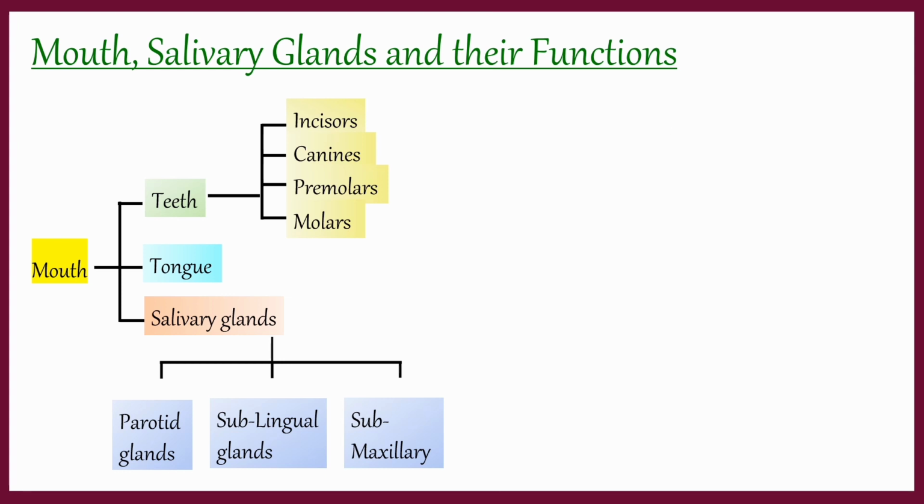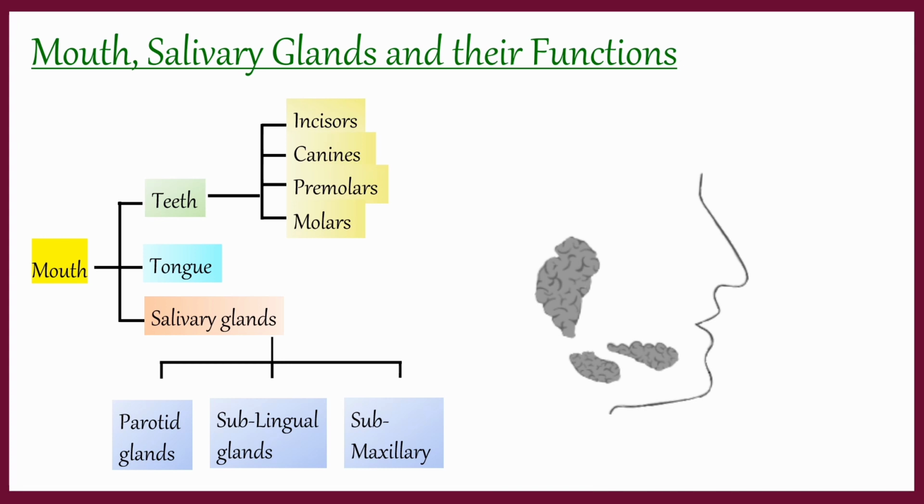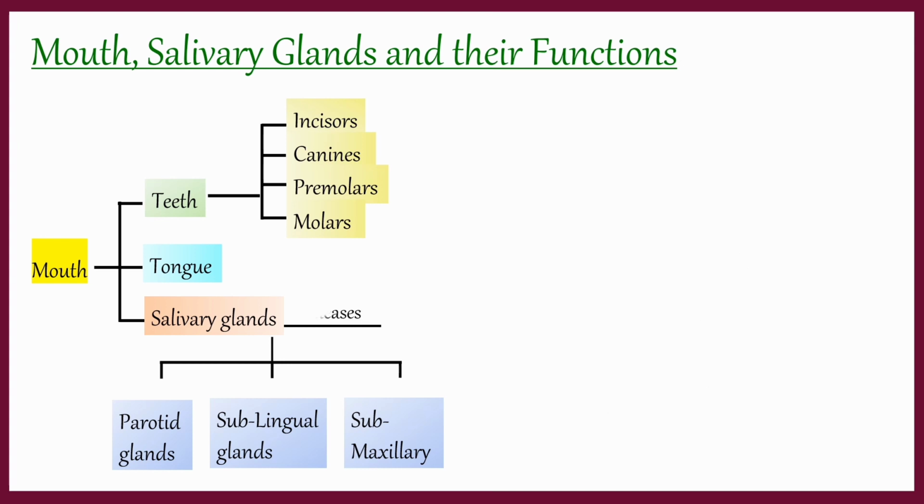These glands secrete a substance called saliva. It is released when the food is present in the buccal cavity. It is also released at the sight of food, the smell, or even the thought of food. It consists of large amounts of water, a little salt and mucus. It contains an enzyme called amylase, which breaks the carbohydrates into the simplest form of sugars. The mucus present in it helps in easy passage of food into the pharynx.